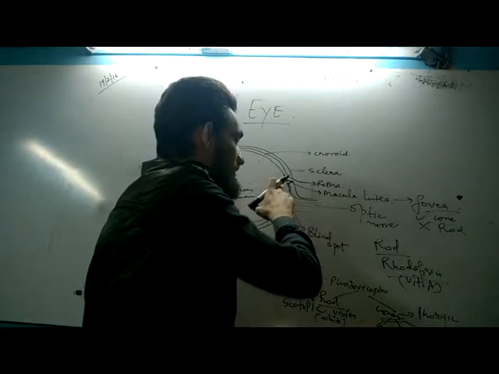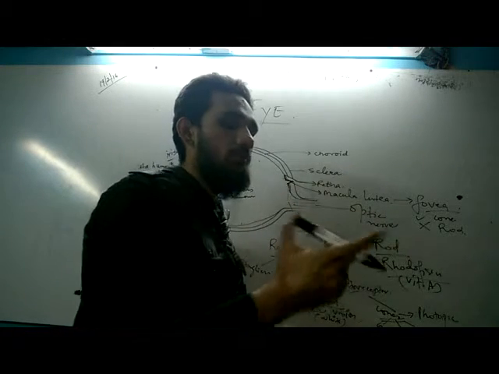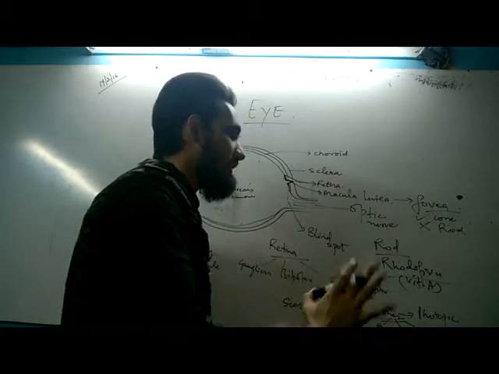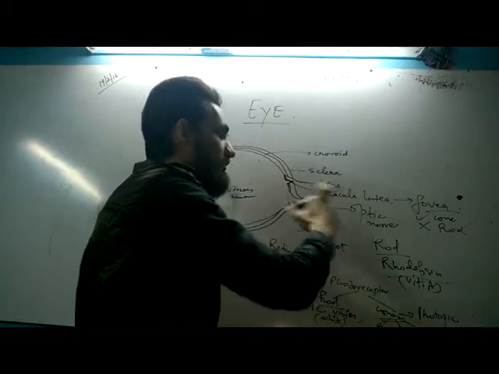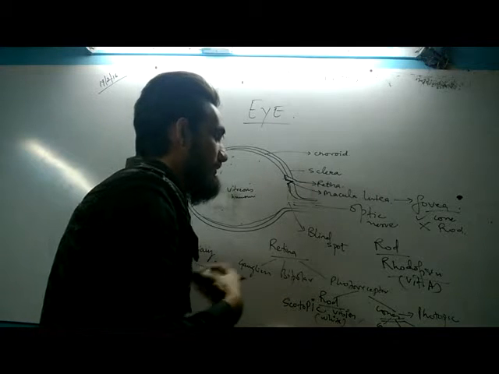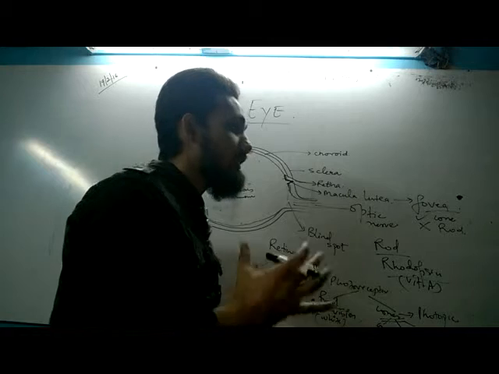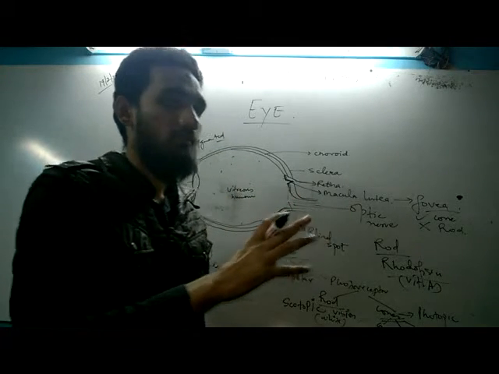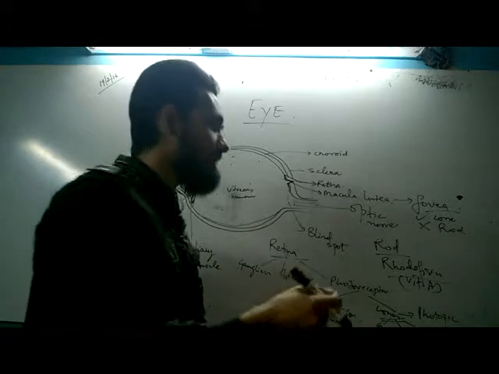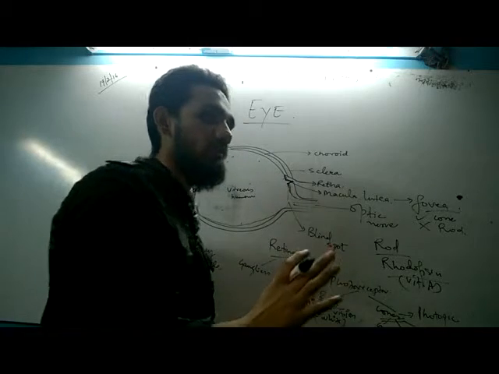So if light falls on the fovea, no rod cells are there, so you will not be able to see the white color. You can see all the colors, but no white color is detected because the fovea does not contain any rod cells. So if you want to see maximum clarity in your colorful objects, the light has to hit the fovea because it contains only cone cells.